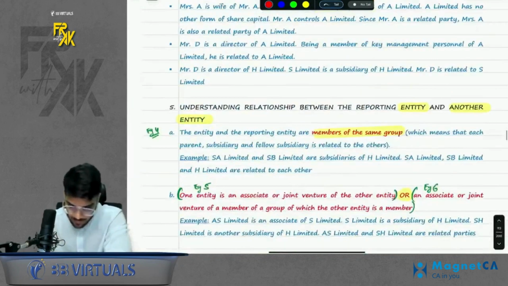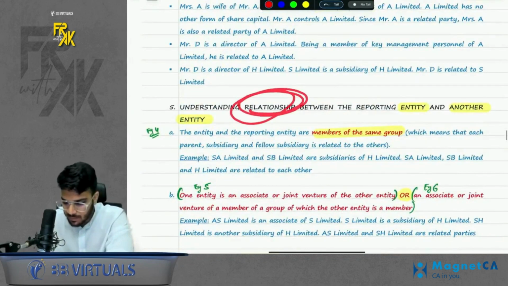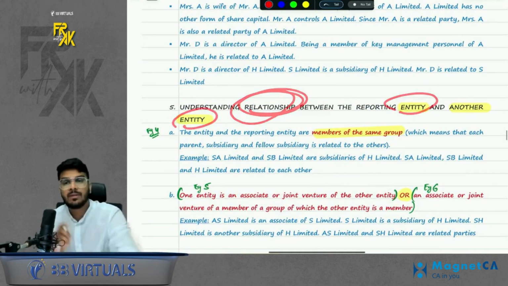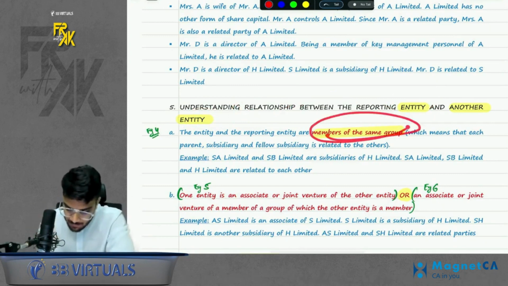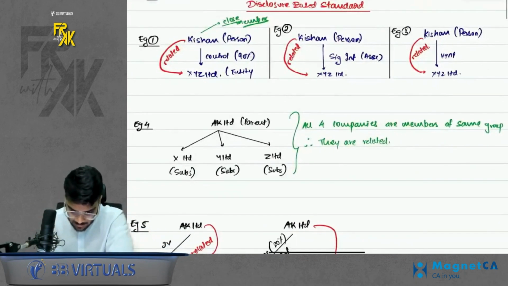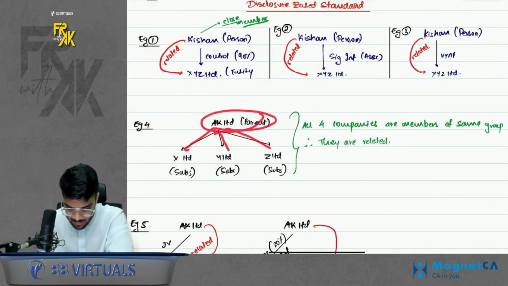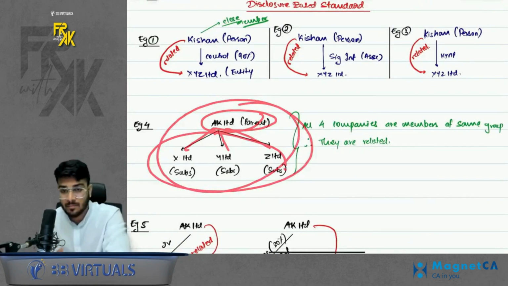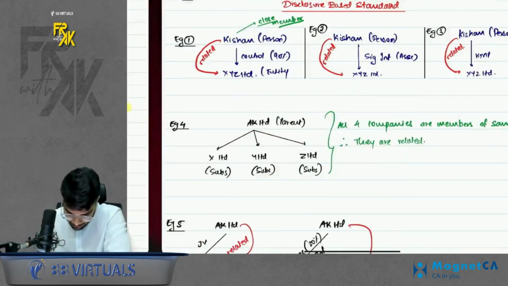Chalo, next part. We will now understand the relationship between an entity and another entity. When will two companies be related? If they are members of the same group. What is the meaning of this? Let's say AK is the parent. He has 3 subsidiaries. All of these companies are members of the same group. They all are related between them.